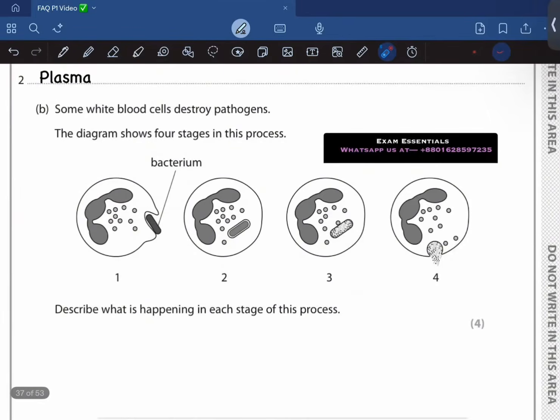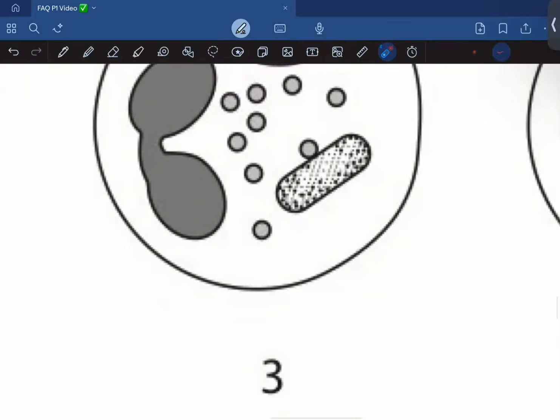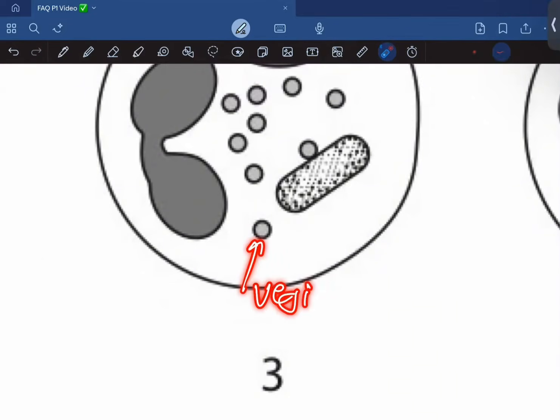Some white blood cells destroy pathogens. The diagram shows 4 stages involved in this process. Describe what is happening in each of the stages. So first of all, this white blood cell is producing extensions of its cytoplasm to engulf the bacterium. And once it is inside, these lysosomes, or for your level you could say enzymes, these digestive enzymes are fusing with it. The digestive enzymes are surrounded in tiny membrane bags, and these membrane bags are what we refer to as vesicles.